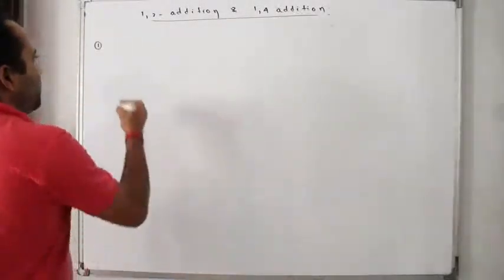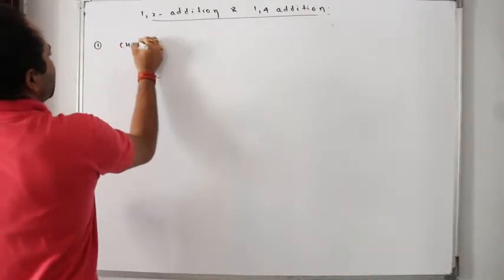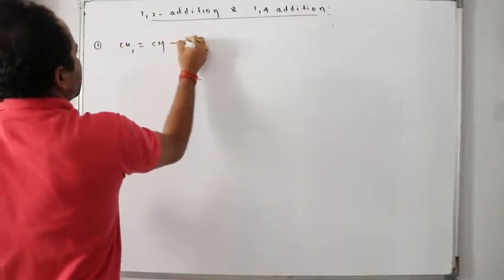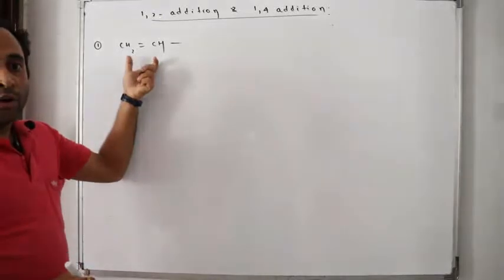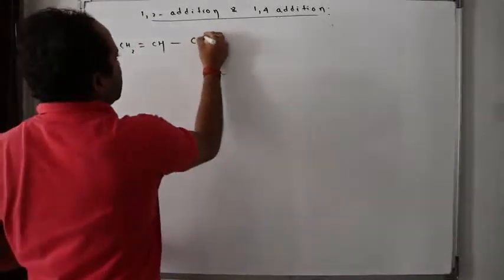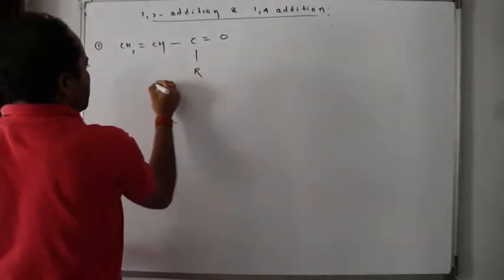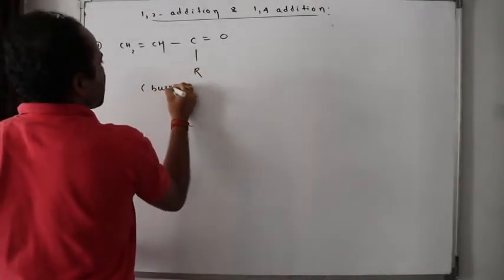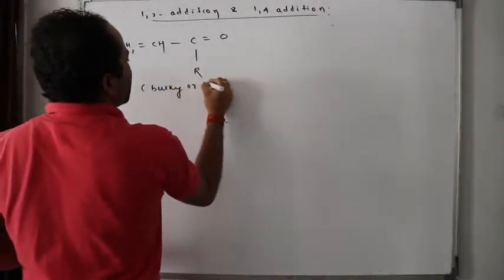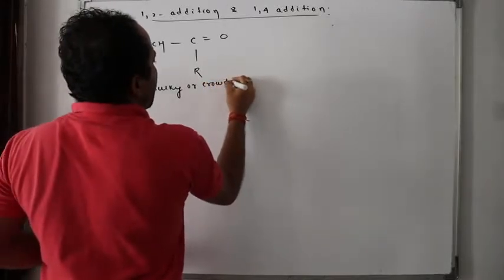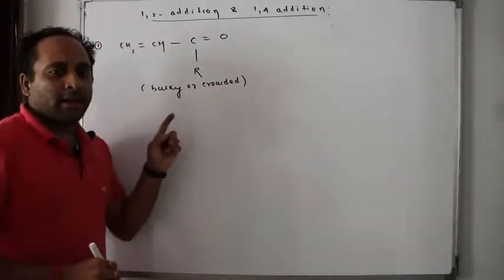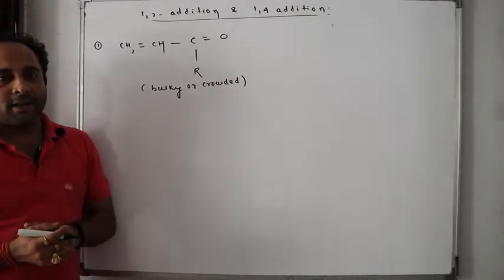For example, if you have something like this, CH2 double bond CH, that is a double bond conjugated to a carbonyl which is connected to an alkyl group. This alkyl group is very bulky, or I can say crowded.